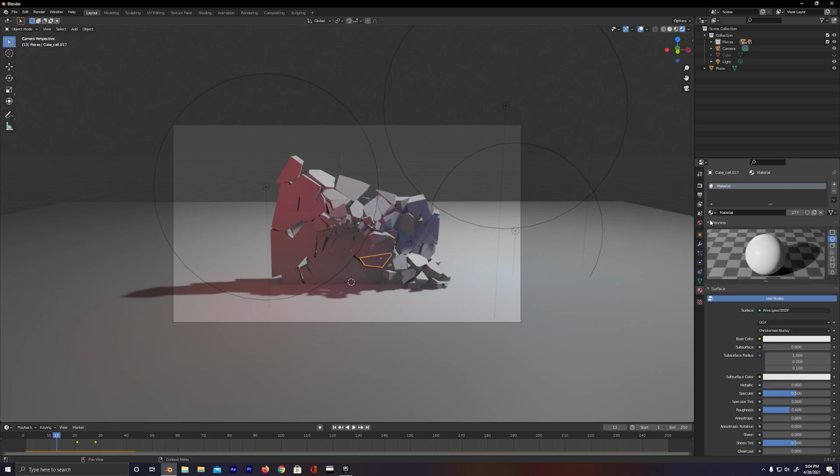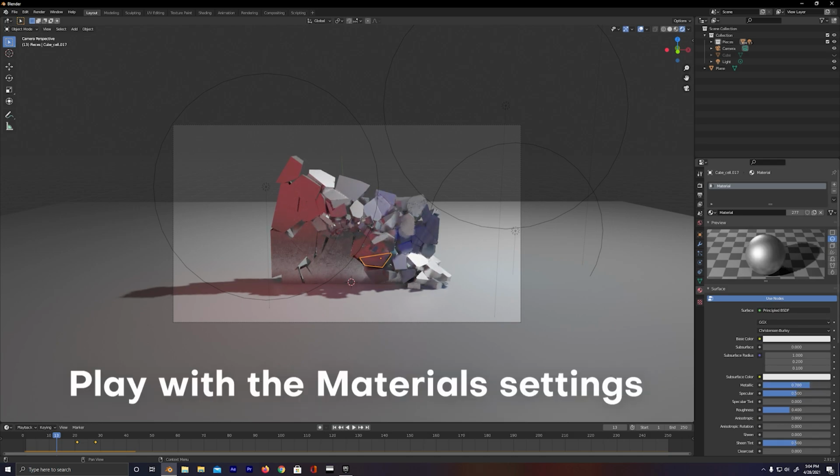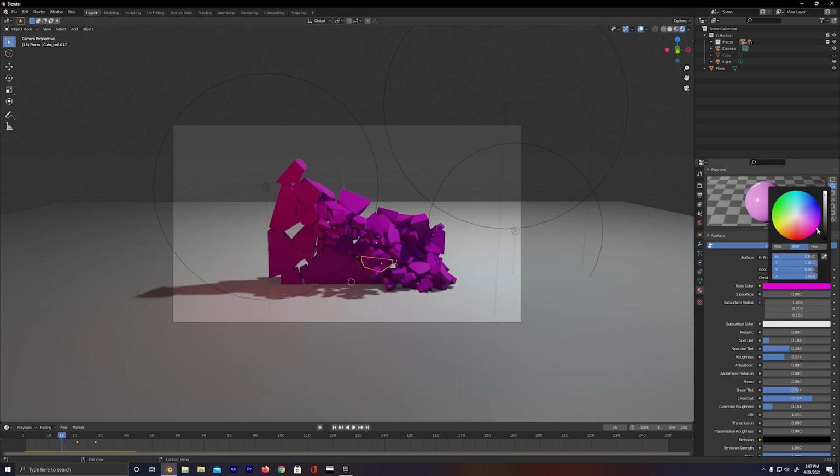Now I recommend, if this is your first time messing with materials, just to go ahead and play around with the settings so you can see what each of them does, but definitely up to you guys with what you want to do. I think right now this red actually looks kind of cool.